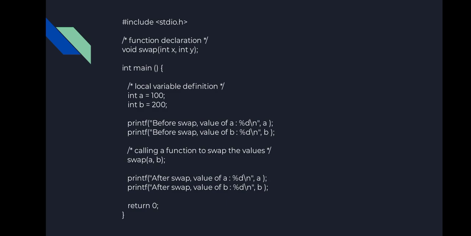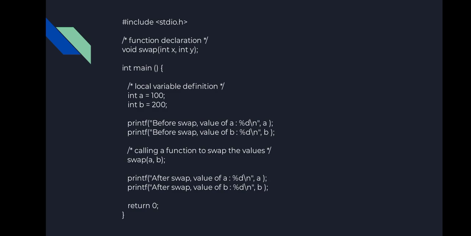Then the local variable definition. We are giving some local variables here, a as 100 and b as 200. What is our aim? We are going to exchange the value between a and b. Now just print the value: before swap a has this value, and after swap a has this value. And now we are using the function swap(a, b). Here swap(a, b) is the function call. When the name comes, it is called a function call.